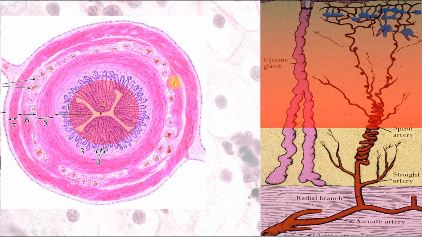So if a patient has no contraction of uterus, the doctor should give her oxytocin. It will help to contract the uterus after the delivery and to prevent bleeding.